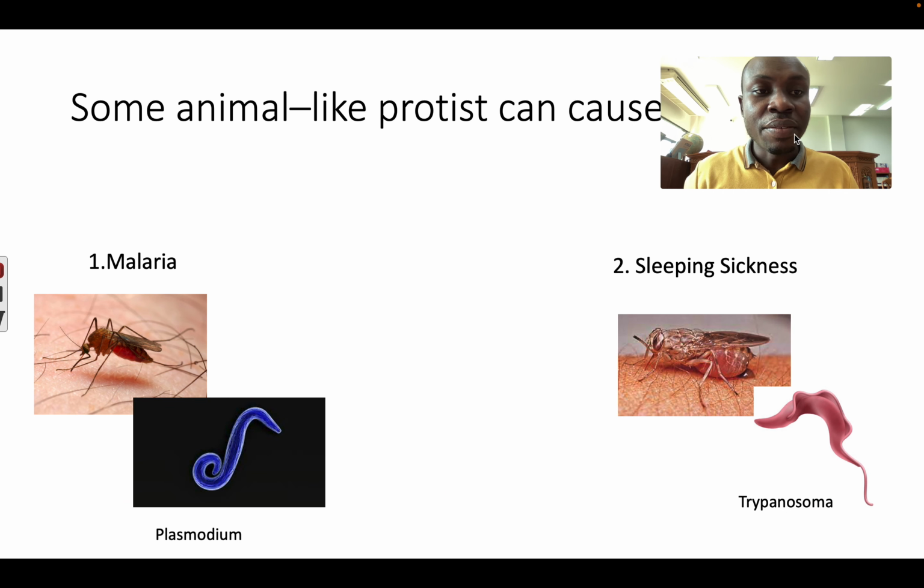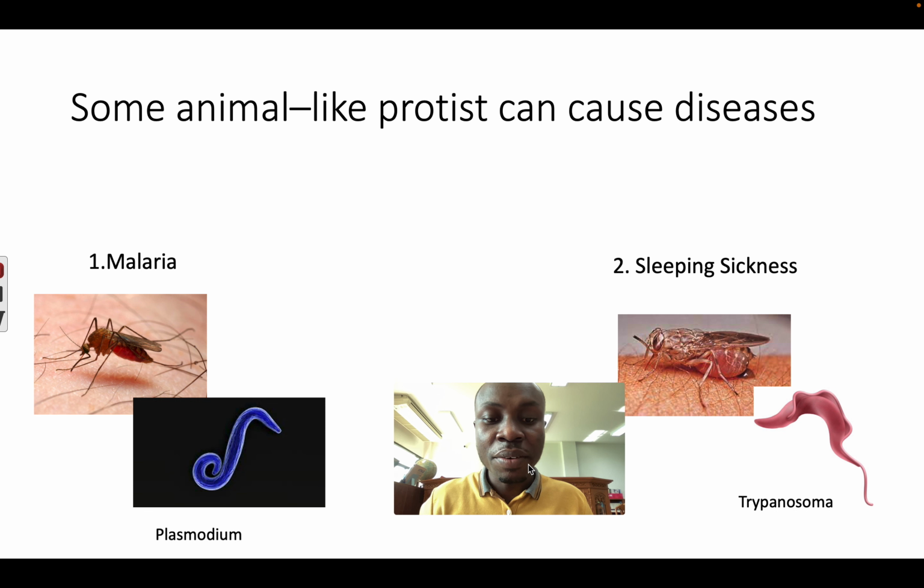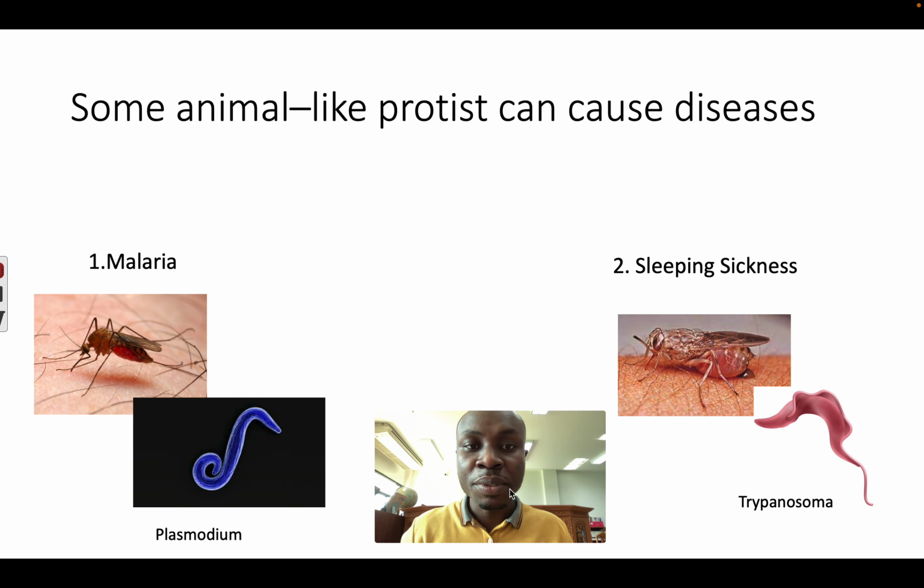Now, it's very important to know that some of these animal-like protists can cause many problems for people, like diseases. An example of a disease caused by an animal-like protist is malaria. The protist which causes malaria is this plasmodium. It lives inside a mosquito.